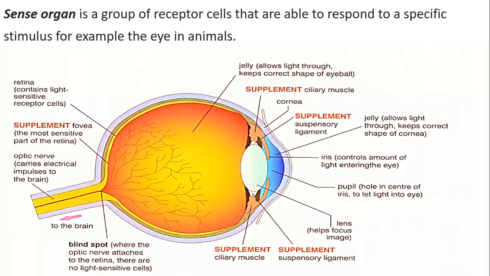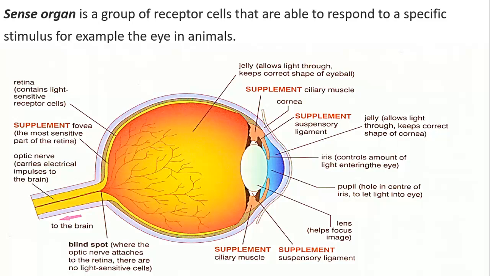But are all receptor cells the same? No. A sense organ is a group of receptor cells that are able to respond to a specific stimulus. What do I mean by this? I mean that some sense organs can detect some specific stimuli. Like what? Like your eye. Your eye can detect only the light stimuli. What about your ears? Your ears are a sense organ that can detect the sound stimuli. What about your skin? Your skin has nerve endings that can detect pressure or touch.